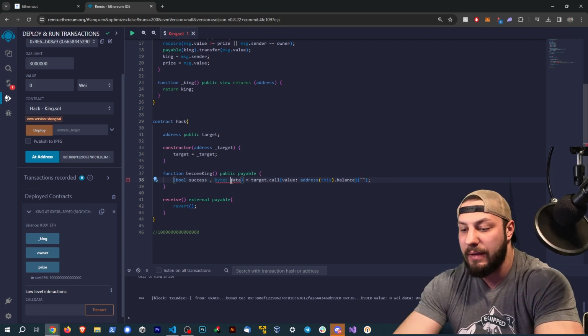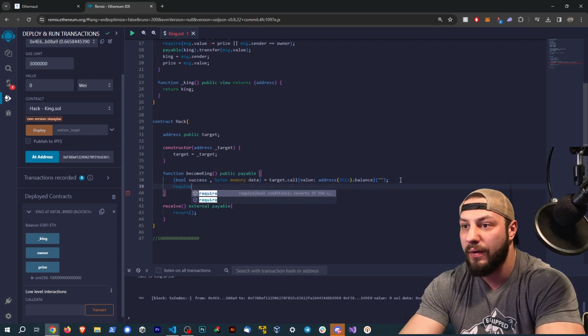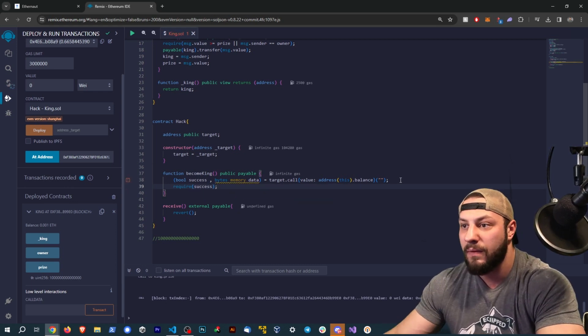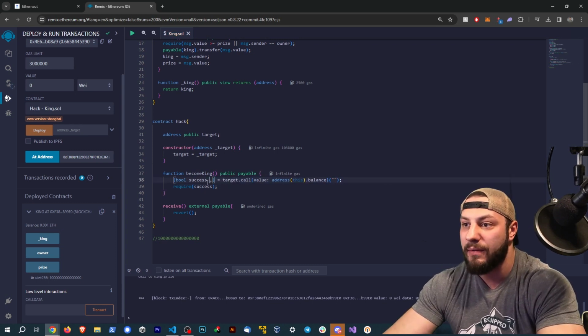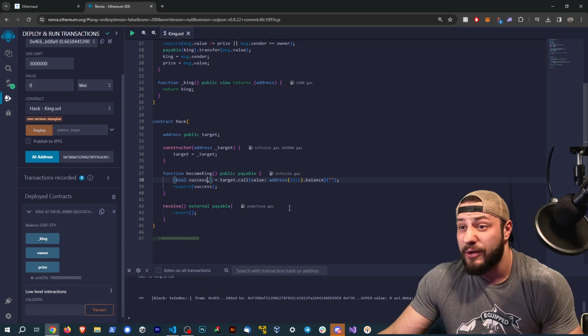And we do need to add the keyword memory. And then we're going to require that success returns true. Cool. And then we can get rid of this variable here because we're not using it, but we are going to keep the comma. Cool. This is looking pretty good here. So I believe our contract is looking pretty good.